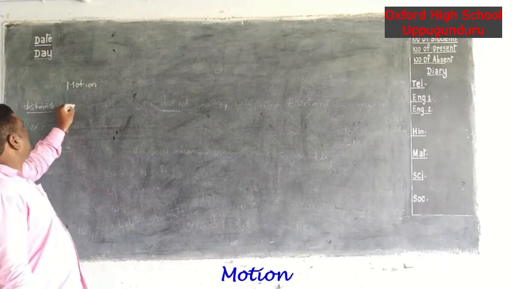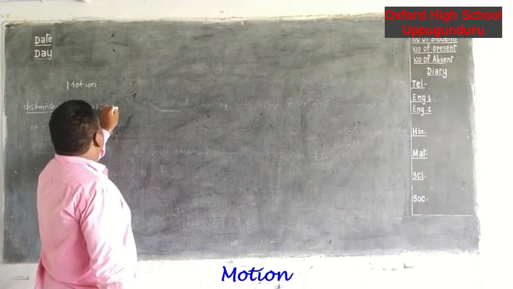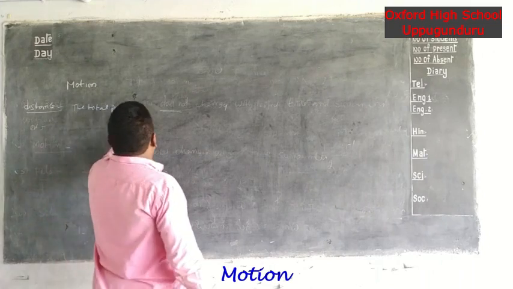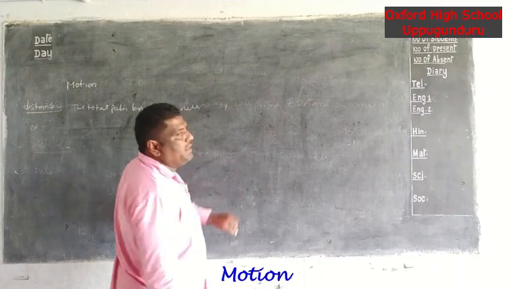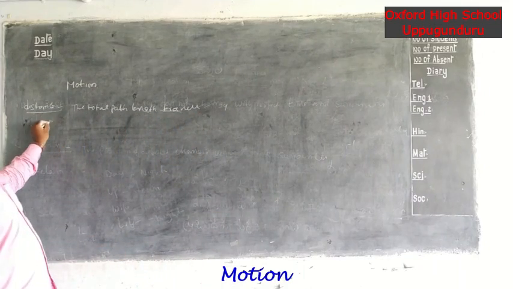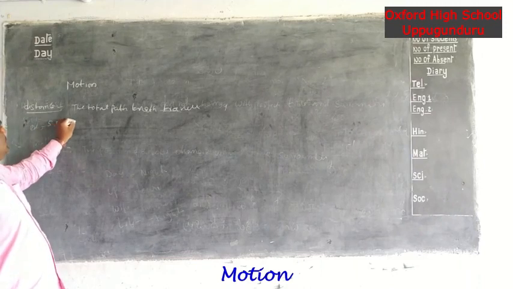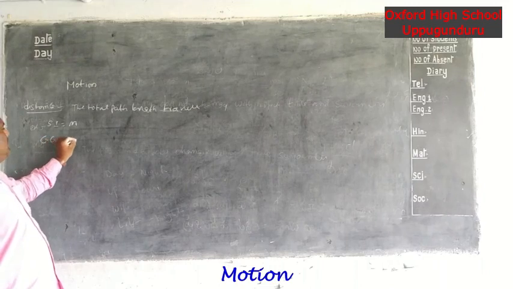Distance: the total path length traveled by an object is called distance. The SI unit of distance is meter, and the CGS unit is centimeter.